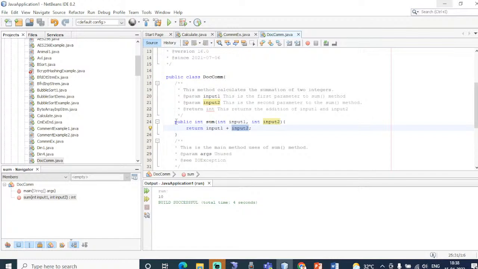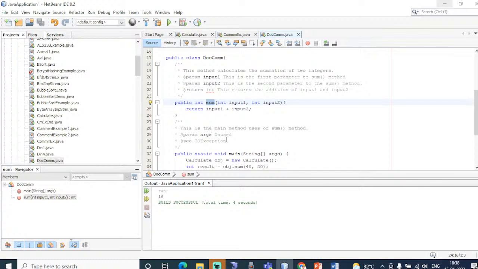I am just creating a user defined method. public int sum. It is going to return an integer type. I am passing two inputs, say for example, input 1 and input 2, to my sum function. It is going to add these two inputs and my result will be returned. Whenever I call this sum function, it is going to add input 1 and input 2, and return my result.